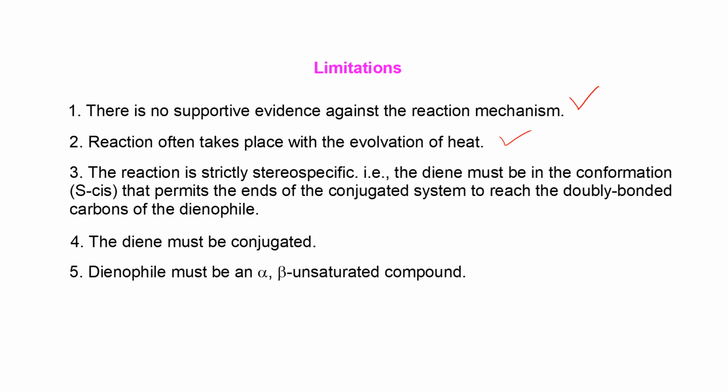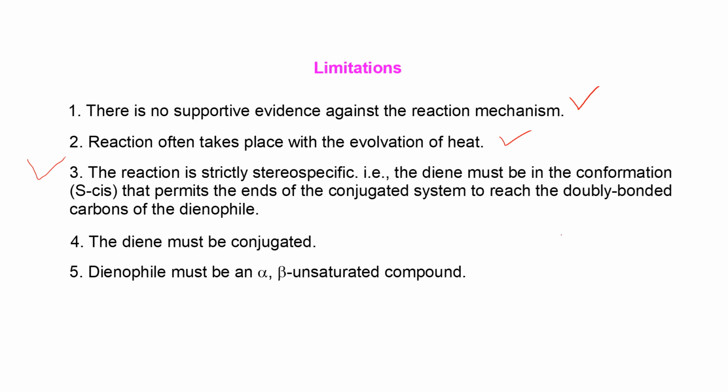The important limitation of this reaction is the third limitation, that is, the reaction is strictly stereospecific. That is, the conjugated diene must be in the cis conformation, which permits the ends of the conjugated system to reach the doubly bonded carbons of the dienophile.